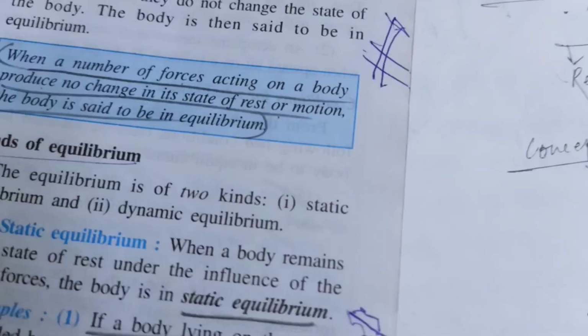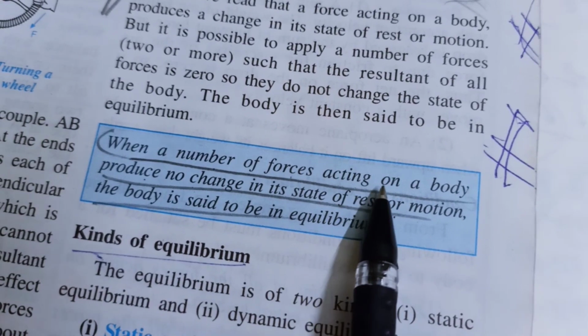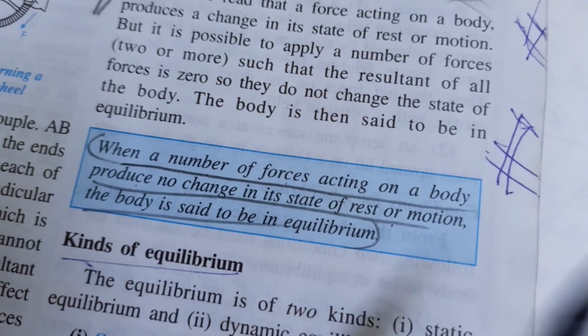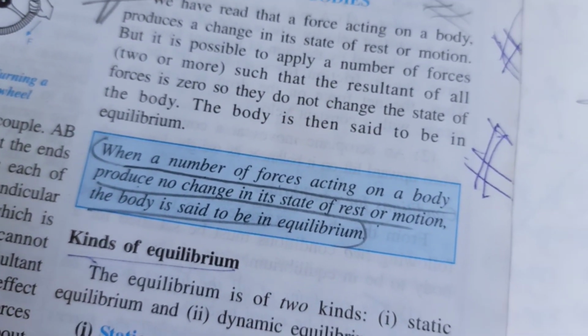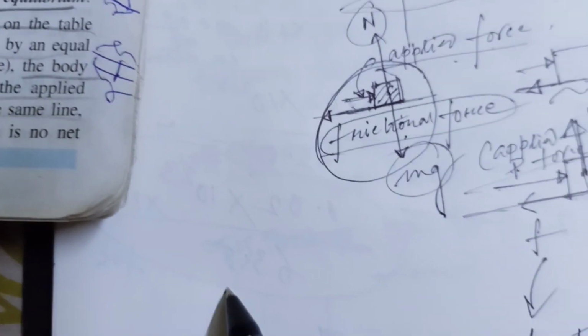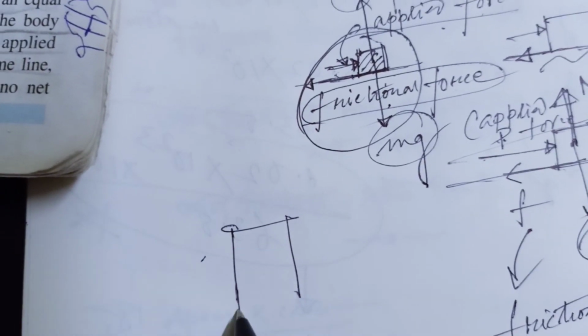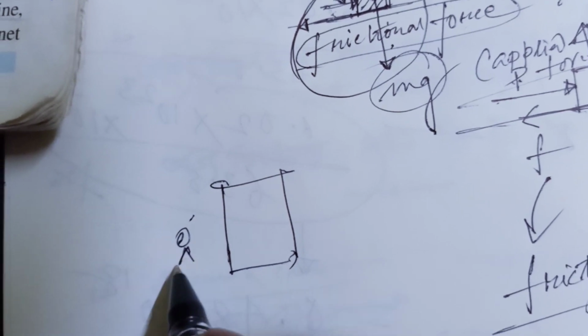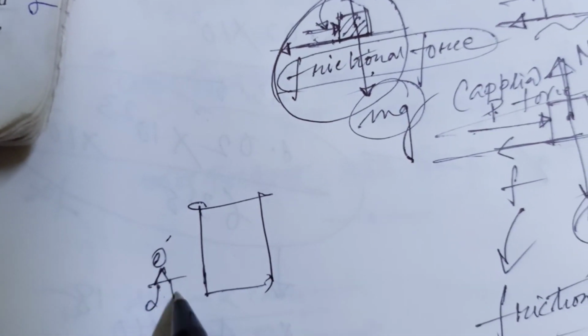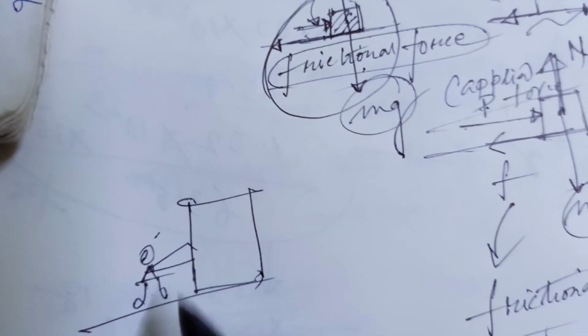That means when a number of forces acting on a body produce no change in its state of rest. Suppose this is the almirah, and you are trying to move it.